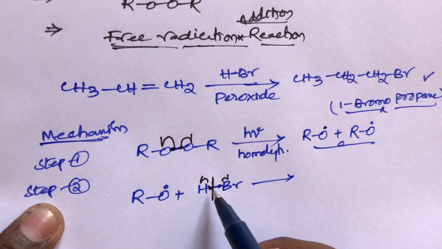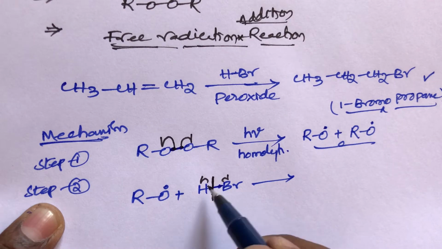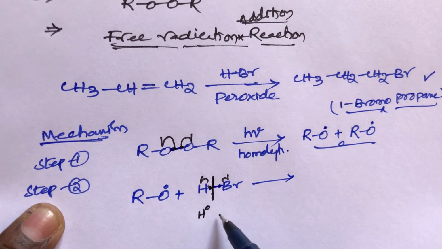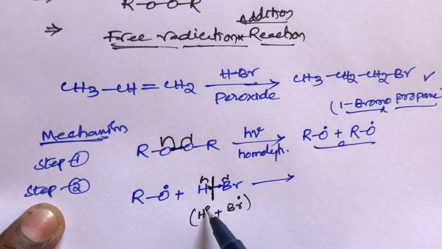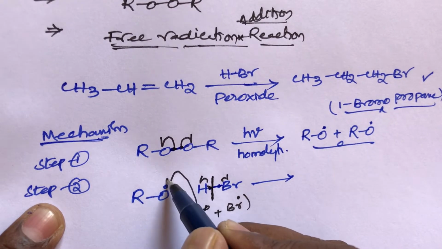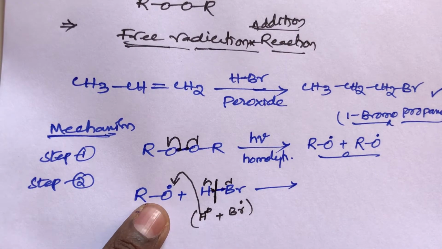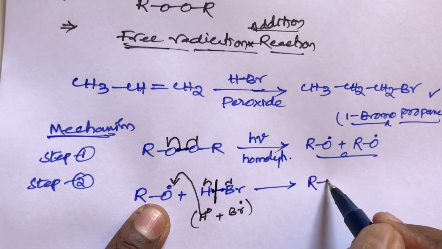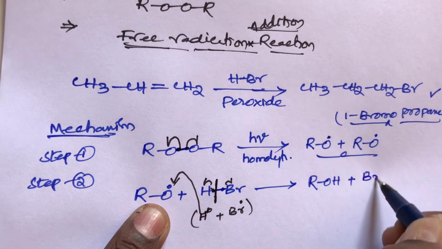This hydrogen free radical combines with the oxygen to form ROH, and the Br free radical is left.